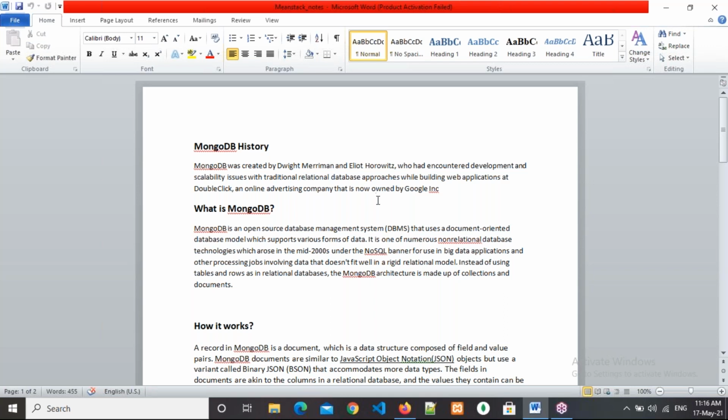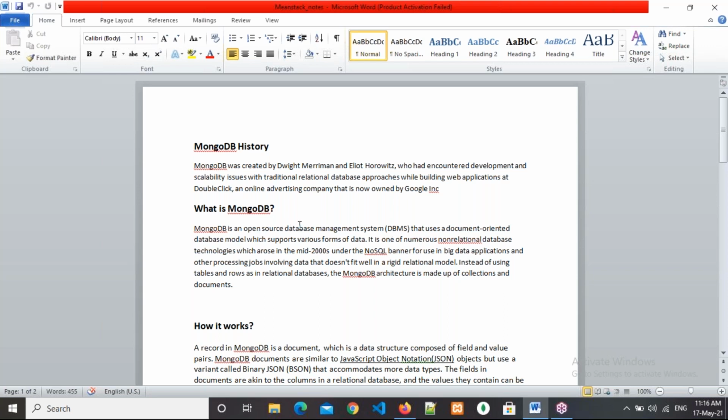Now, what is MongoDB? MongoDB is an open source database management system. That is a relational database, this is not a relational database. This is a database management system only, a normal database management system.